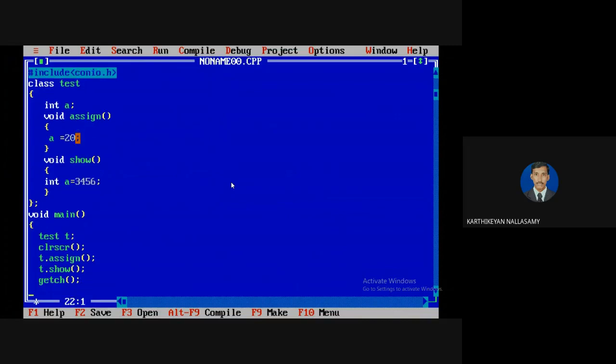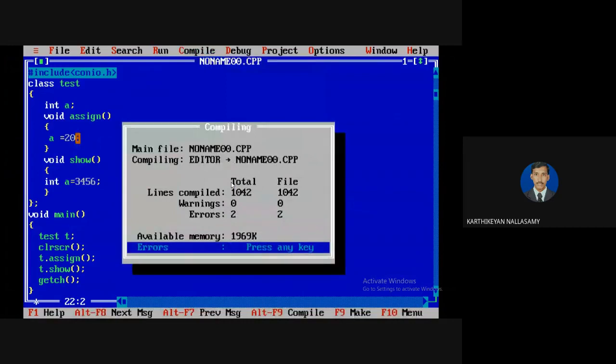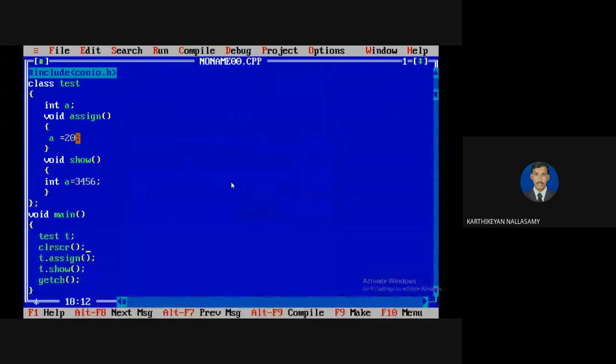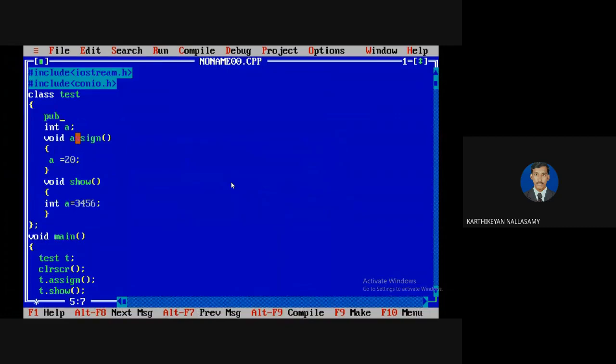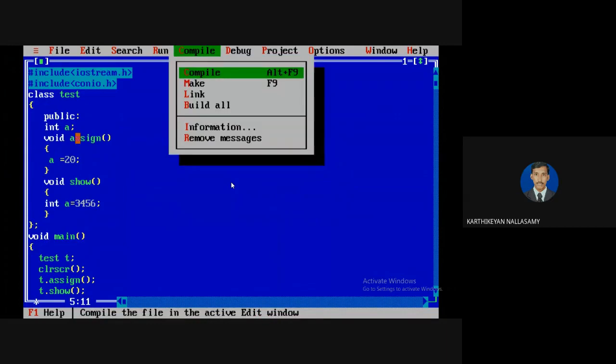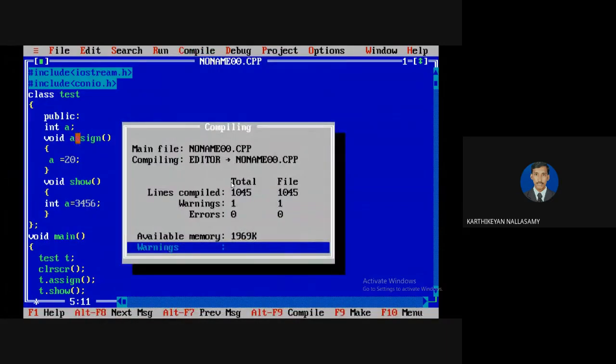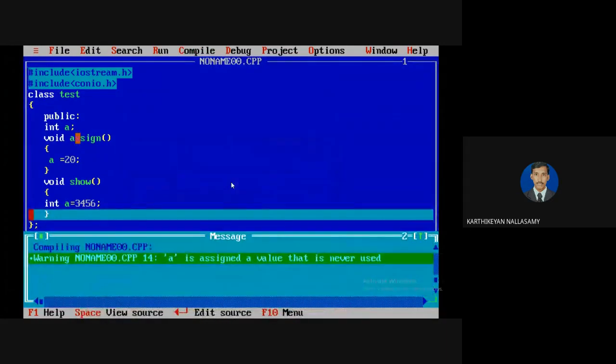Before displaying, I'm going to check if there is any error or not. There is an error because it is inaccessible, because it is private, so I want to make it public. If you want to access it outside, we must define it as public. Then I'm going to compile. There is no error, but there is a warning about an assigned value, so no need to worry about the warning.